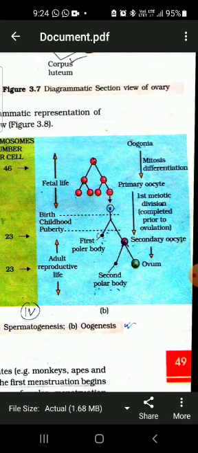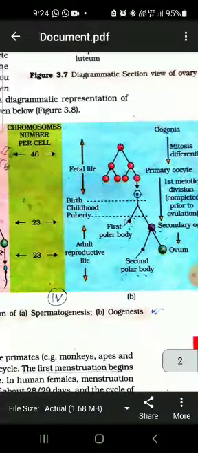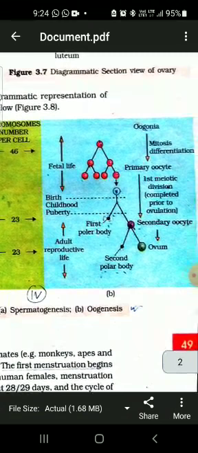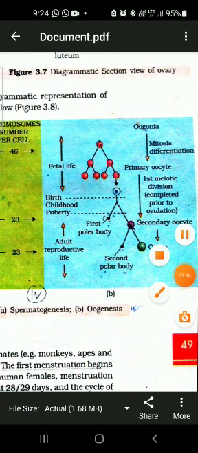The ovum produced from the matured Graafian follicle is in the form of a secondary oocyte. At the reproductive stage, the secondary oocyte completes its second meiotic division and forms the second polar body and the ovum. So, this is the complete account of gametogenesis in the female body.